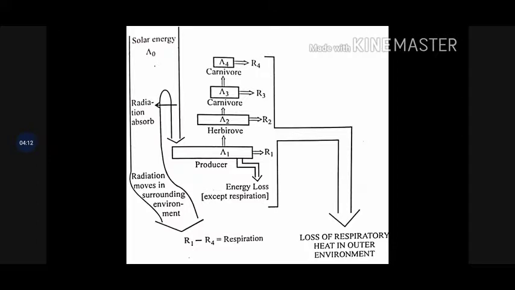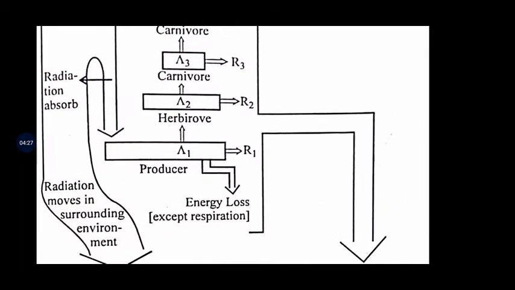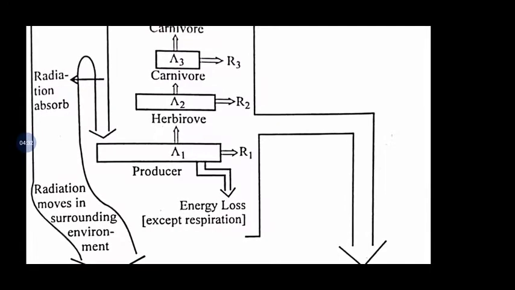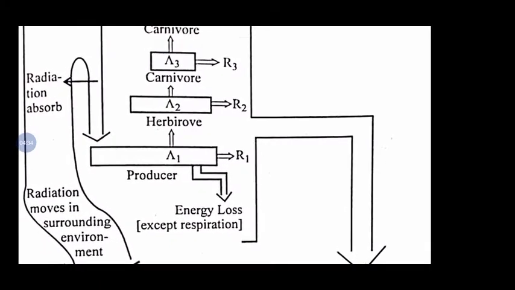The radiations are absorbed by the producers, and then they use it to synthesize their own food, and a few energy radiations are also dispersed into the surrounding environment.